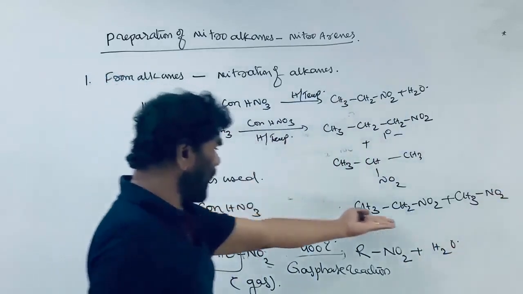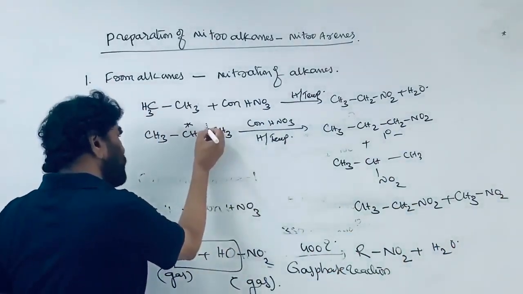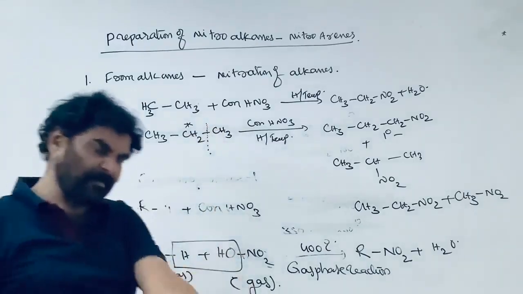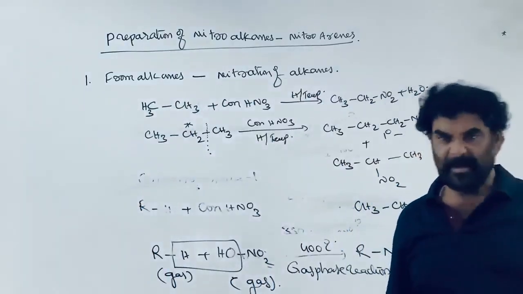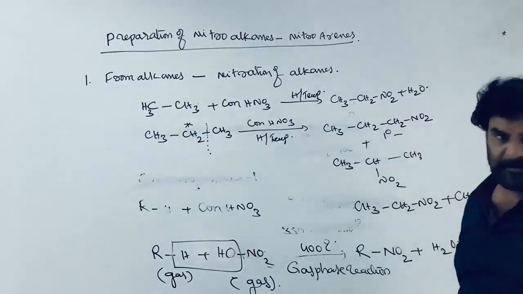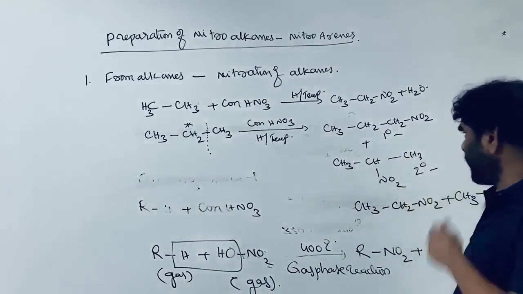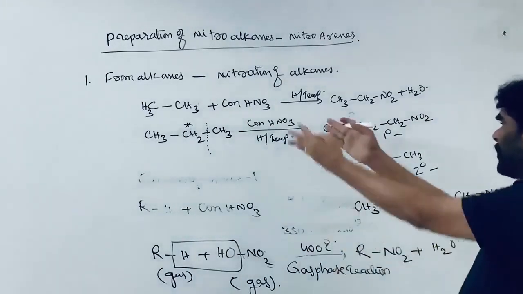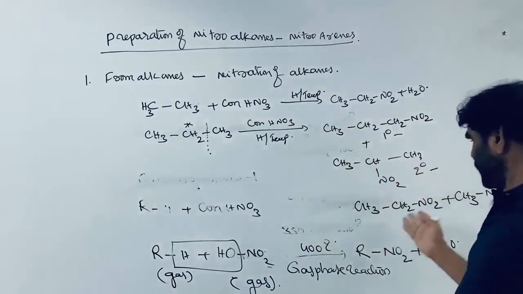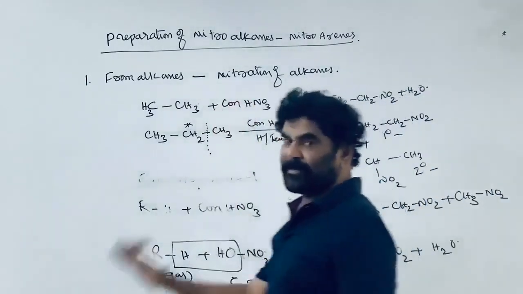How is the nitroethane formed? During these high temperature conditions, the breaking of the bonds takes place. C-C bond breaking takes place. That is the major disadvantage of this procedure. Therefore, if you want to prepare 1-nitropropane exclusively, it cannot be done. 2-nitropropane is formed, nitroethane is formed, nitromethane is formed because of the breaking of the bonds.